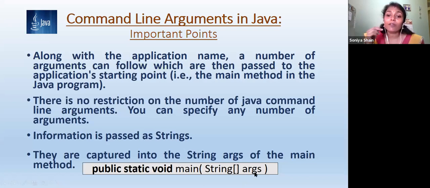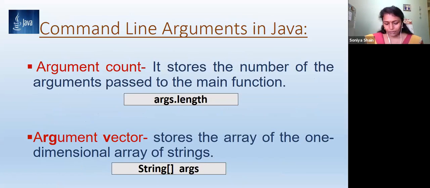But in the case of command line arguments, it is having importance. Why? Because these arguments are getting accepted in args. Okay, so it is clear to you. Then, in the case of command line arguments, two things we have to discuss: that is argument count and argument vector.